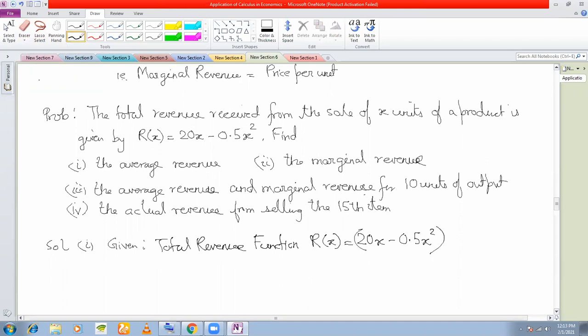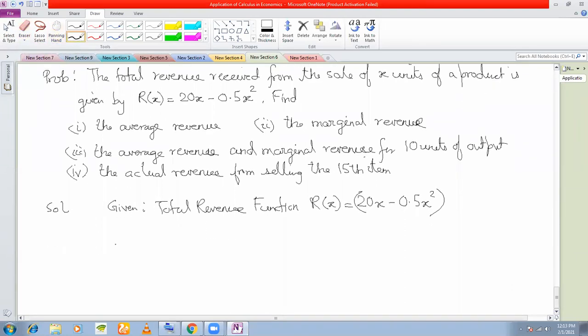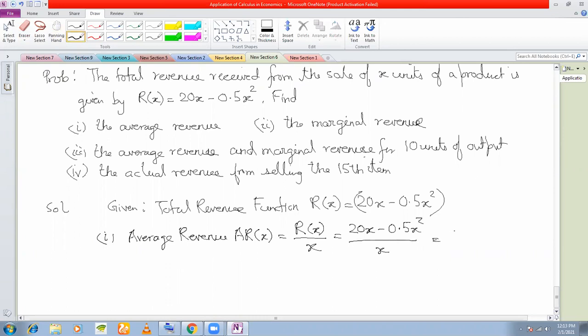First question is the average revenue. We know average revenue as a function of x is equal to total revenue divided by total number of output, which is equal to 20x minus 0.5x square divided by x. So this becomes 20 minus 0.5x. Clear with this?